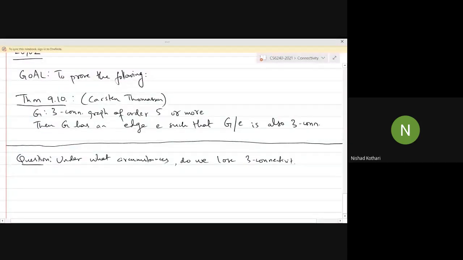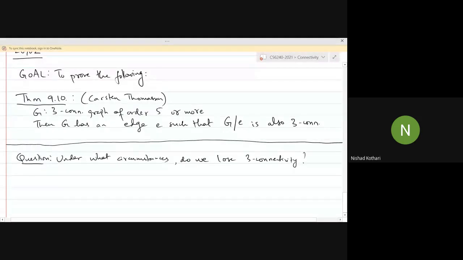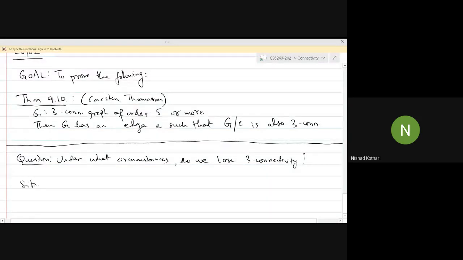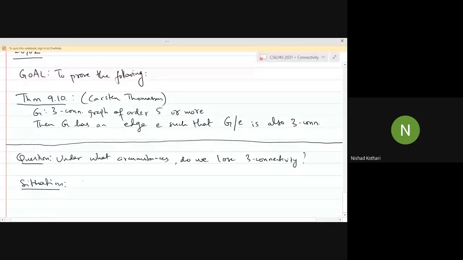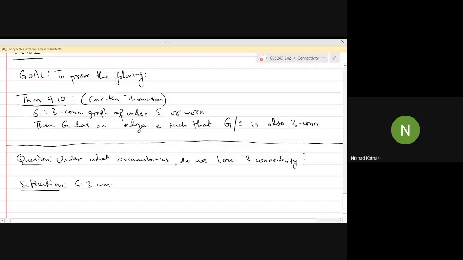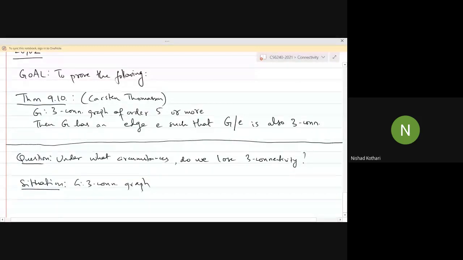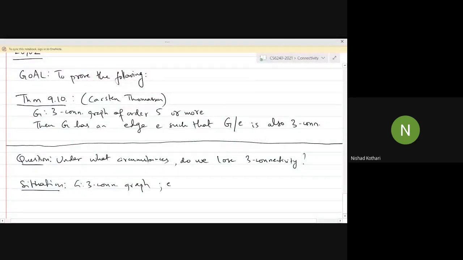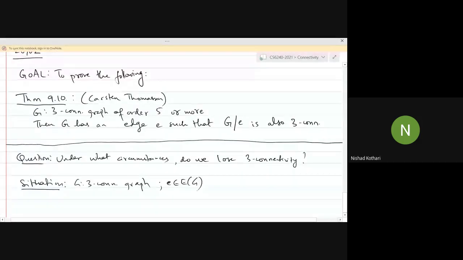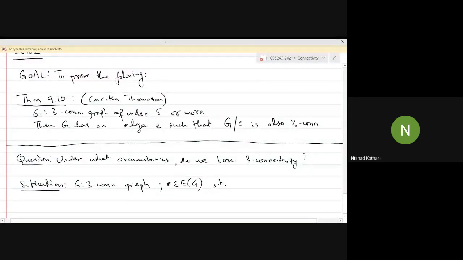What I mean is, consider the following situation. You've got a 3 connected graph, and you've got an edge such that when you contract the edge, the resulting graph is not 3 connected.